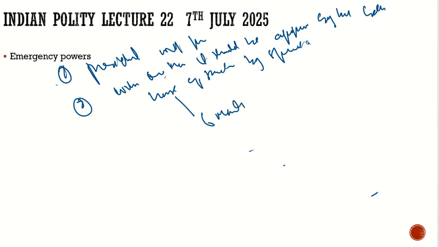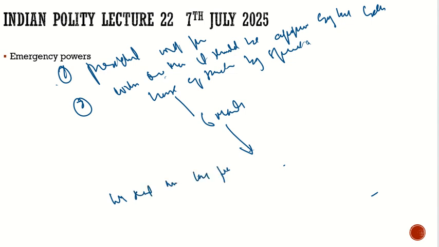So after the 6 months, what will happen? If they want to revoke it, it would be revoked. It will not be passed by both houses, or both the houses will stop it. Or if they do not revoke it, then it will continue. How long will it continue? There is no limit for the extension. Why? Because we don't know how far the war will continue.